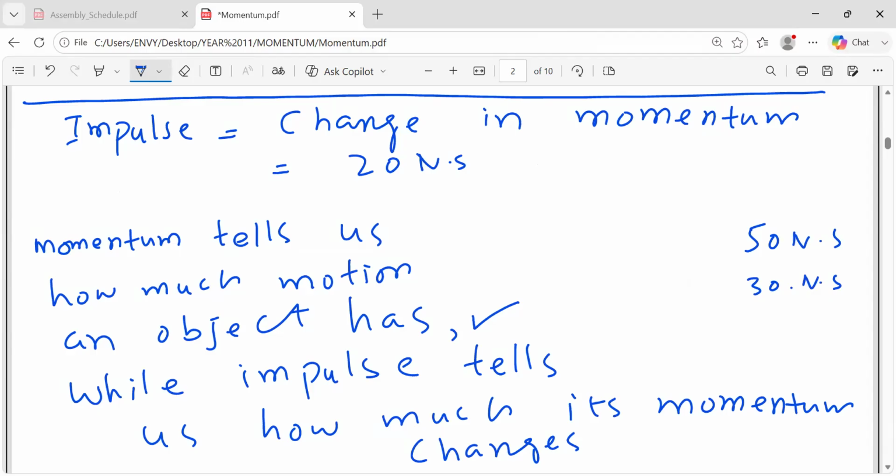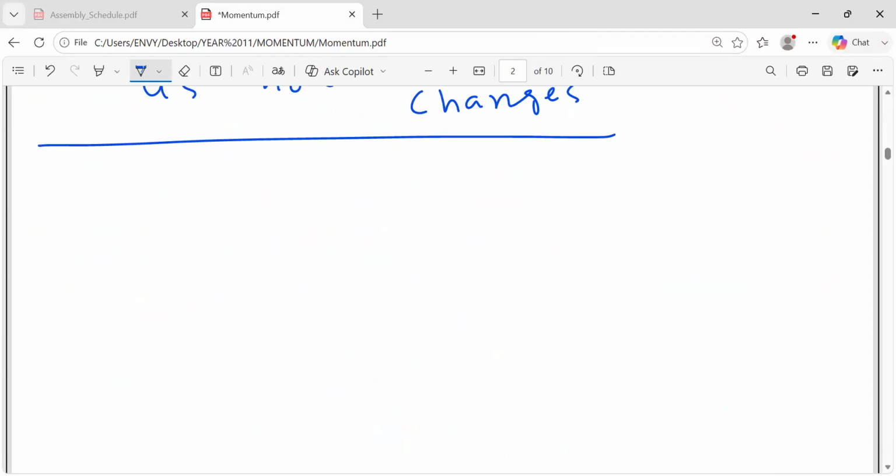So impulse basically measures how much change has happened in the momentum. This is the relation of impulse and momentum. I'm coming back to this because it is very important, but let's do impulse individually now. Impulse, you can actually take it as the effect of